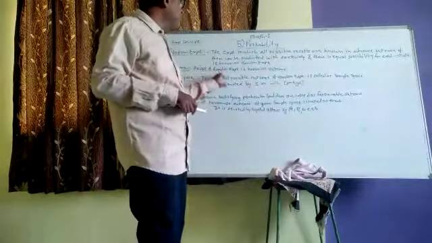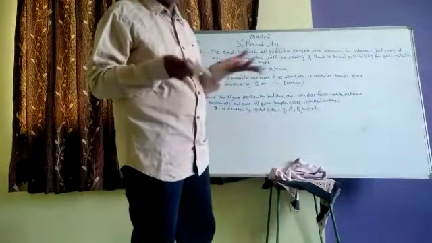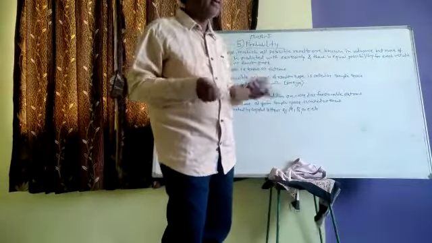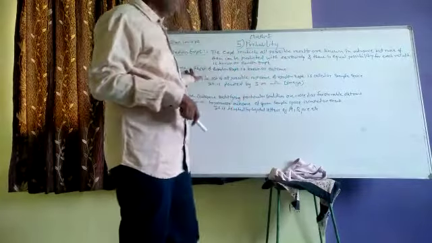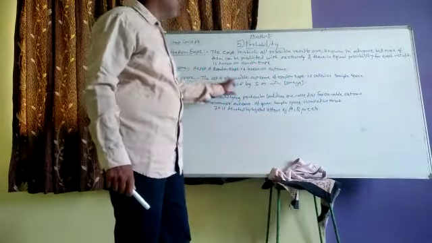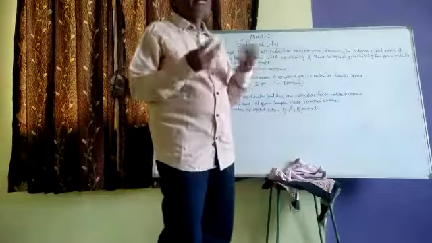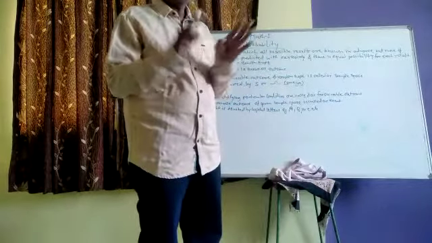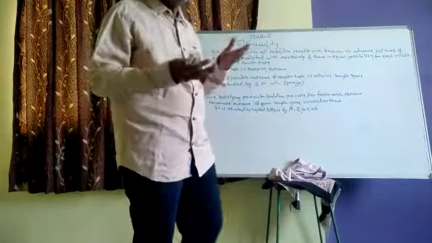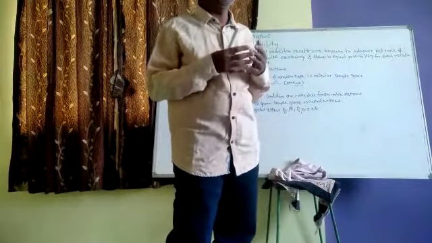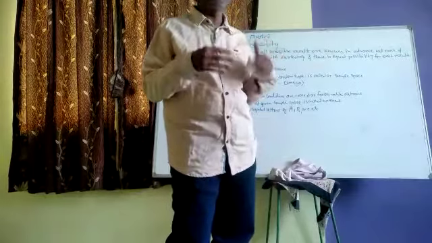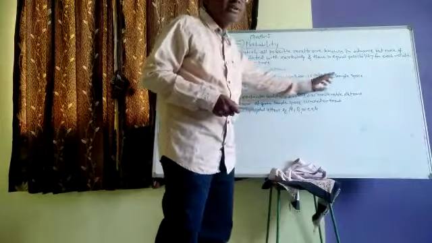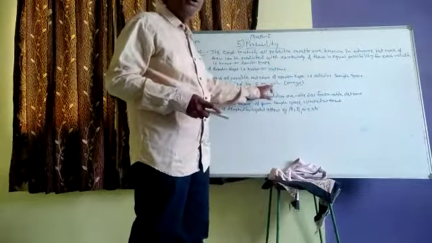Second, outcome: the result of a random experiment. If there is rain, the two outcomes are: it is rain or it is not rain, or head or tail. These are called outcomes. Third, sample space: the set of all possibilities. If a coin is tossed, there are two possibilities, and the set of all these possibilities is the sample space. Tomorrow if we visit another village, there are two possibilities: we go there or we do not go there. The set of all possible outcomes of a random experiment is called the sample space. It is denoted by S or omega.